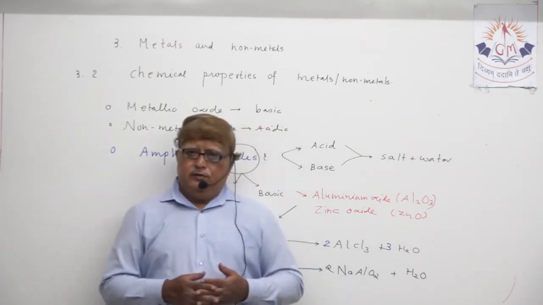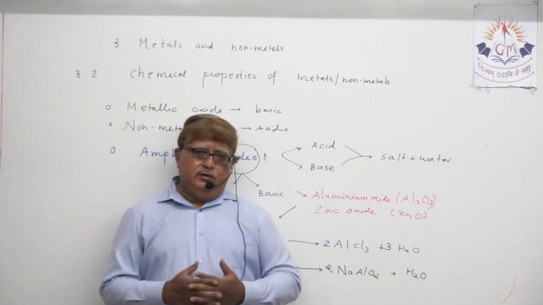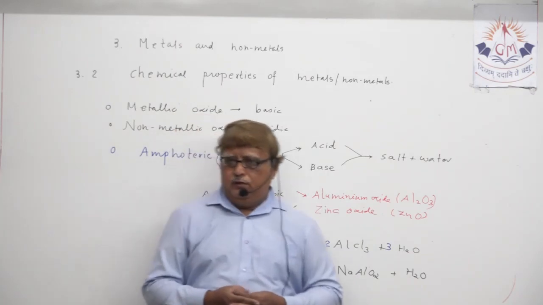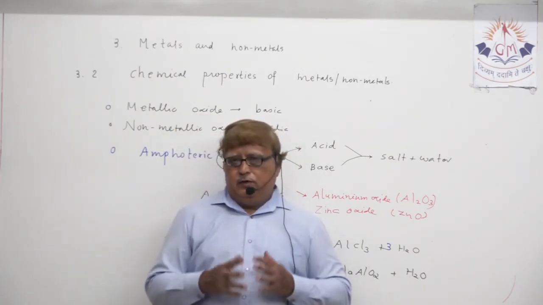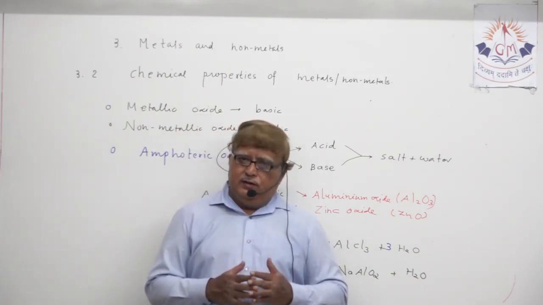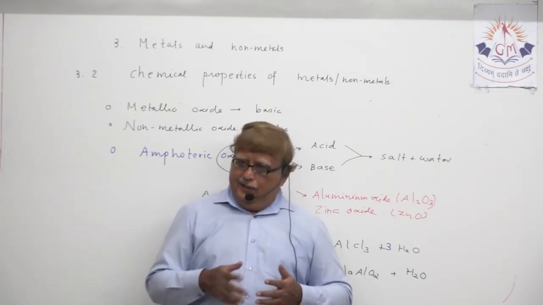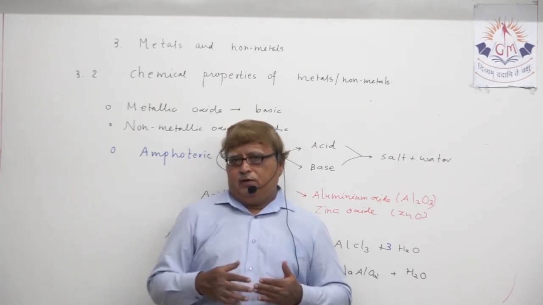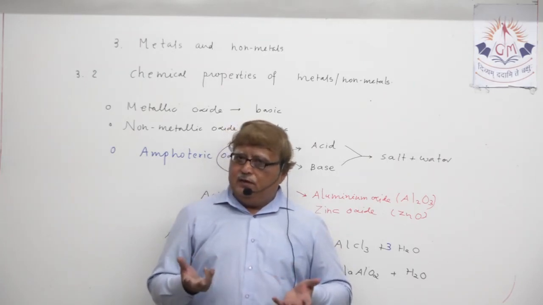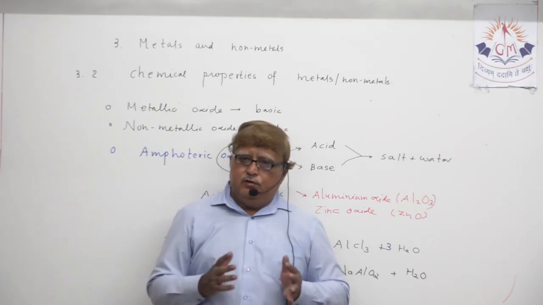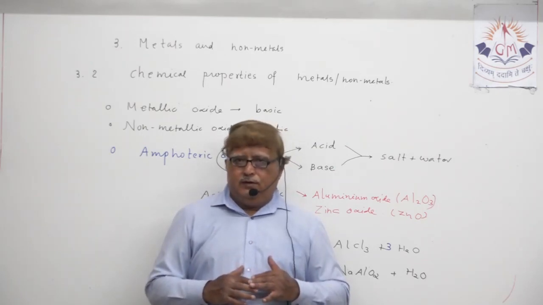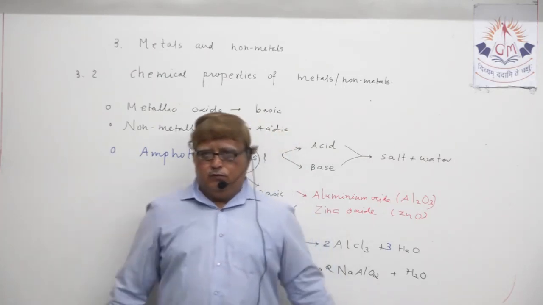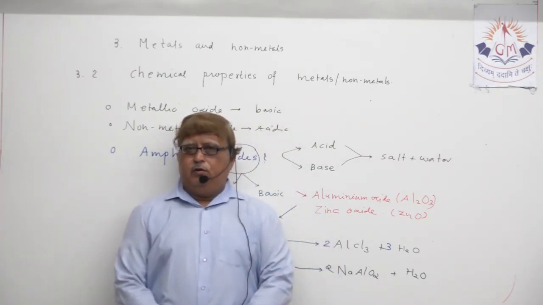So, my dear students, one chemical property which we just now targeted in today's lecture number 3, that is the reaction of metal and non-metal with oxygen. Actually in the textbook the title is what happens when metals are burnt in air, but ultimately it represents the reaction of metal and non-metal with oxygen. Okay. So for today's lecture, thank you very much from Bharat sir.